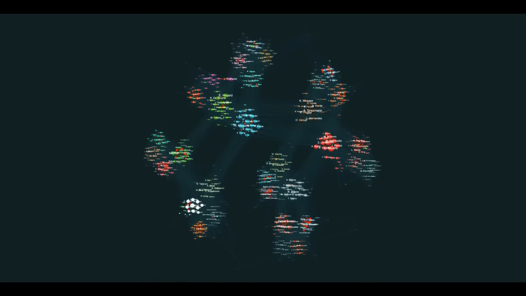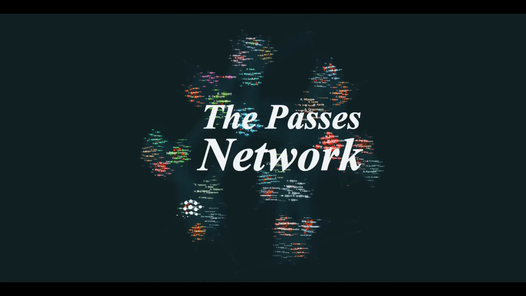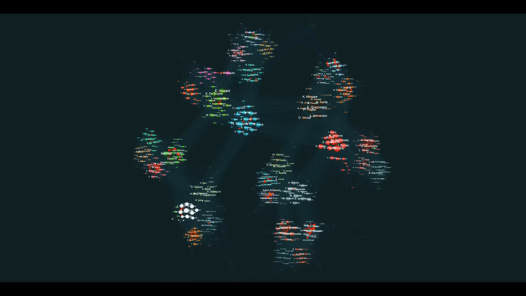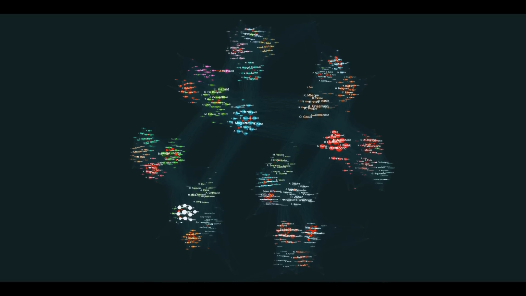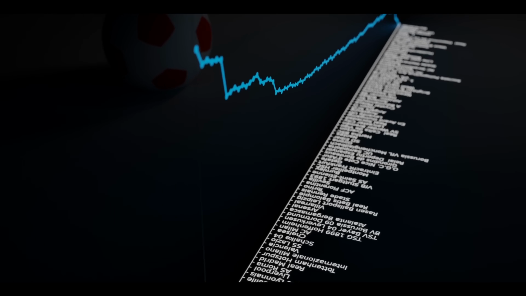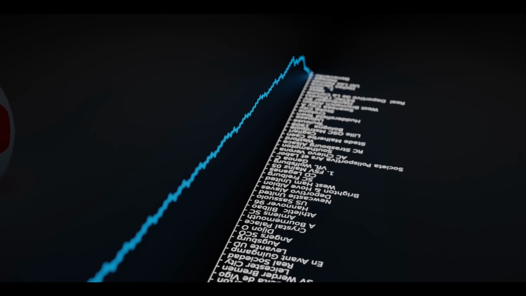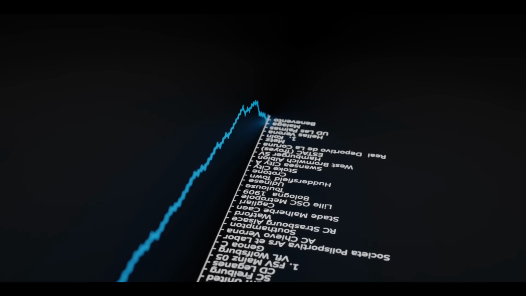Like this, a network made from passes, each node representing a player and each line representing passes between them, and we can use that to find which networks make better teams. Benevento was objectively a bad team, as we'll see. So how does its passing network compare with higher performing teams like, say, FC Bayern Munich?